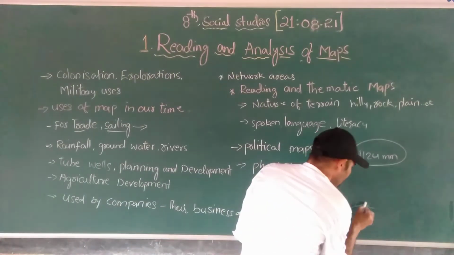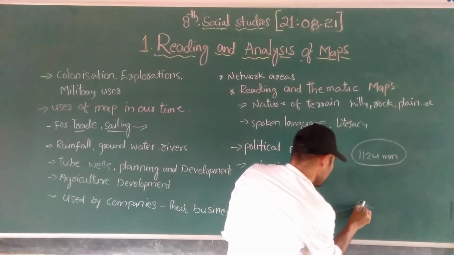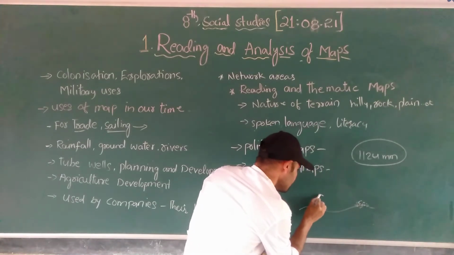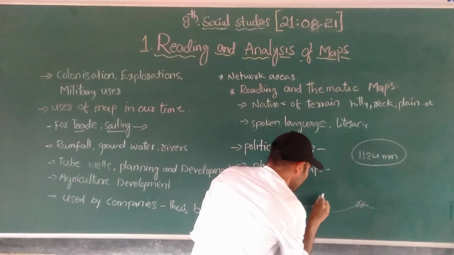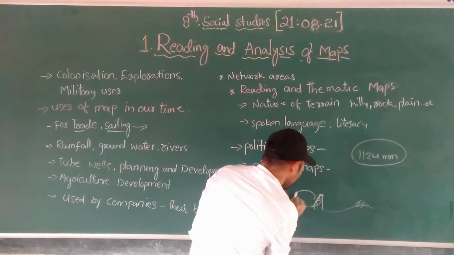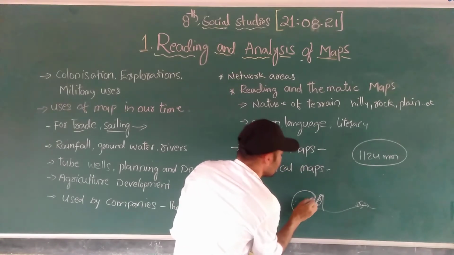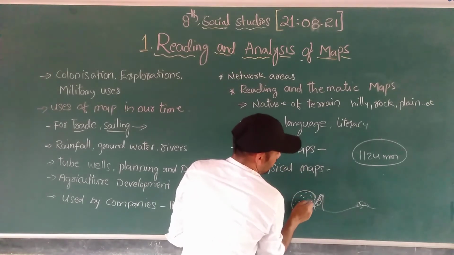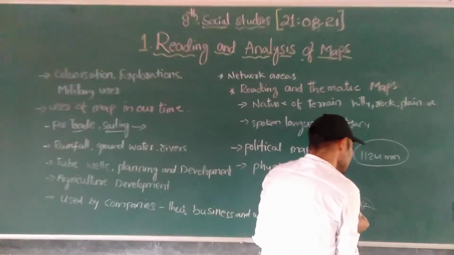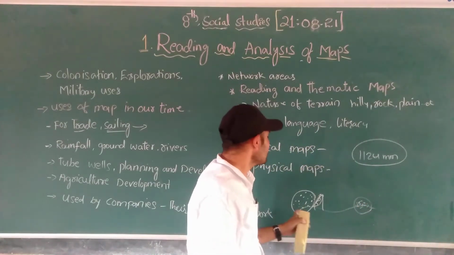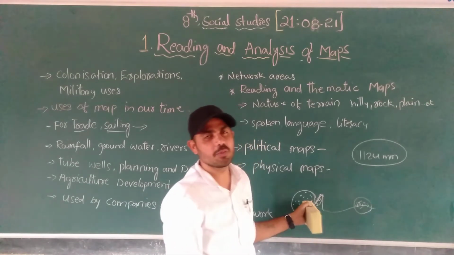See here, we can see Mawsynram and Cherrapunji. Here is the Aravali mountain range. Here you can see the Aravali mountains. And here is the Thar Desert. This is the wettest place in the world and this is the driest place in India.